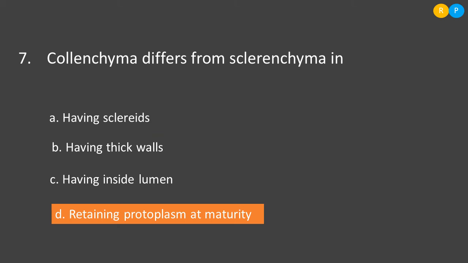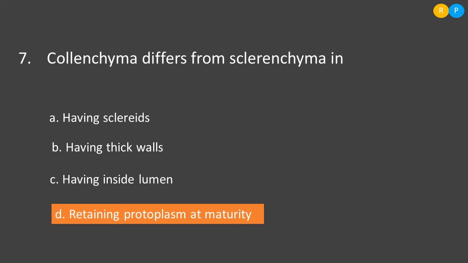So collenchyma is a living mechanical tissue in plants, and sclerenchyma is called a dead mechanical tissue, because the sclerenchyma after maturity is going to lose its protoplasmic component, and it will develop a thick wall on the outer surface. So sclerenchyma is called a dead mechanical tissue in plants.